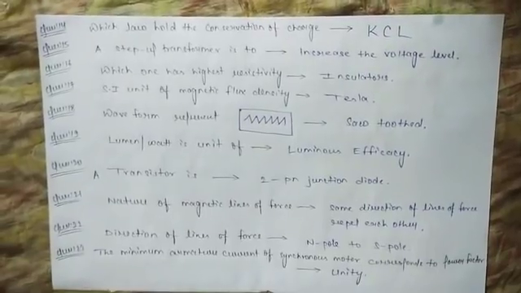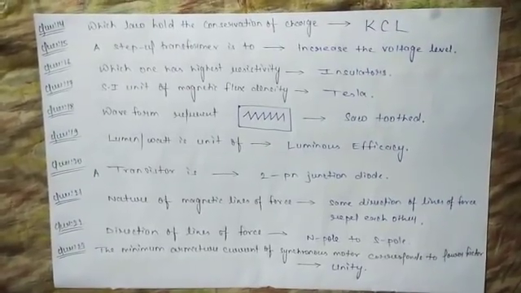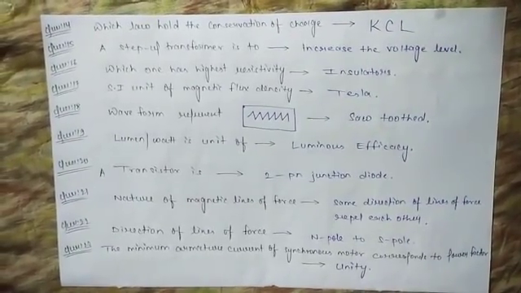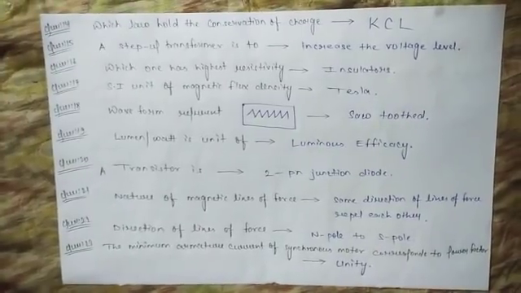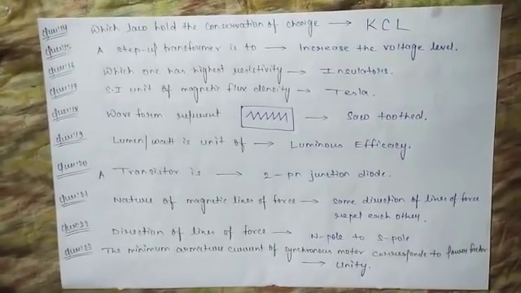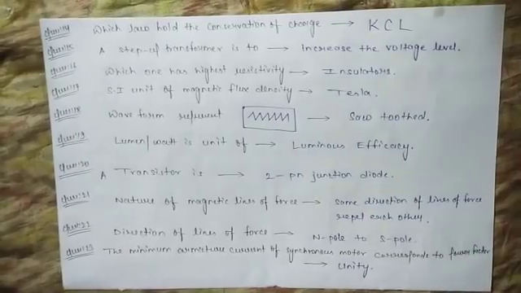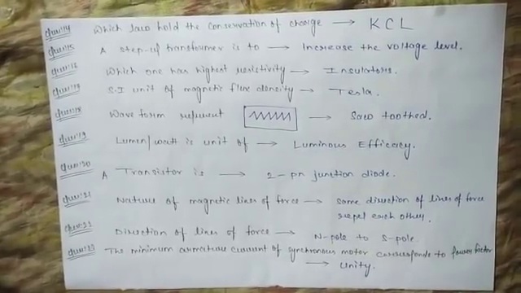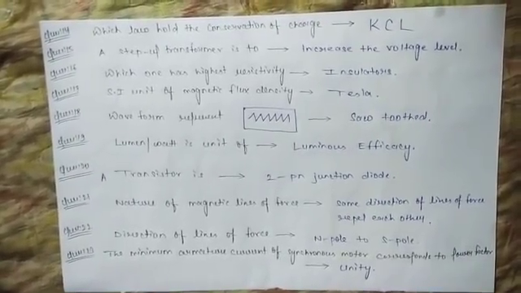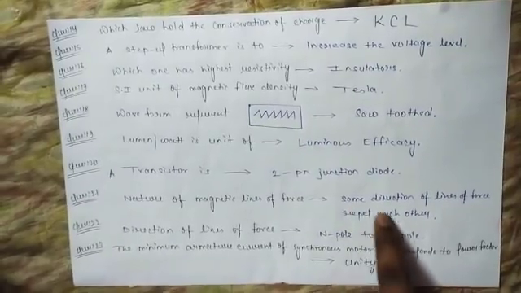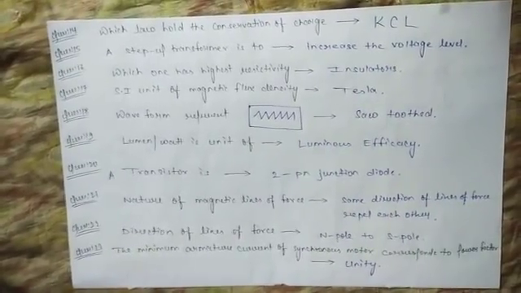What are the natures of magnetic lines of force? This question was asked in a very different manner. That is, the characteristic of magnetic lines of force. There were 4 options given. We have to choose the wrong one. In that option, it was written that lines of force in the same direction attract each other.